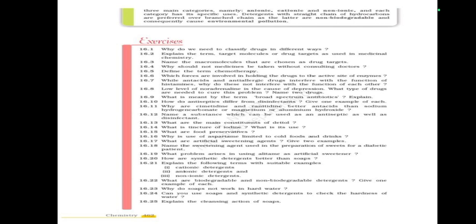Detergents with a straight chain of hydrocarbons are preferred over the branched chain ones, as the latter are non-biodegradable and consequently cause environmental pollution. Chemistry in Everyday Life ends here.